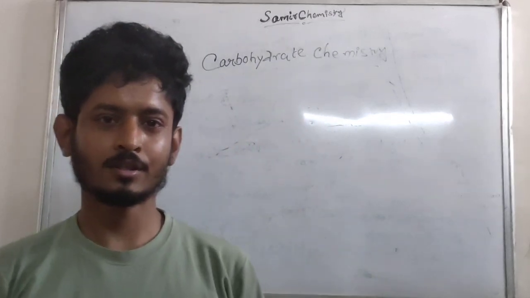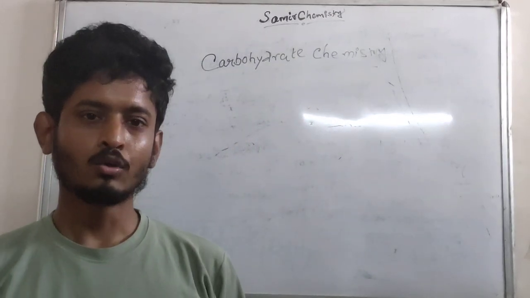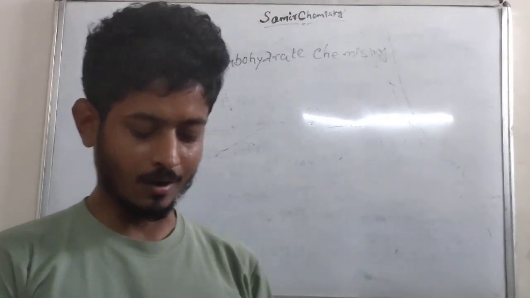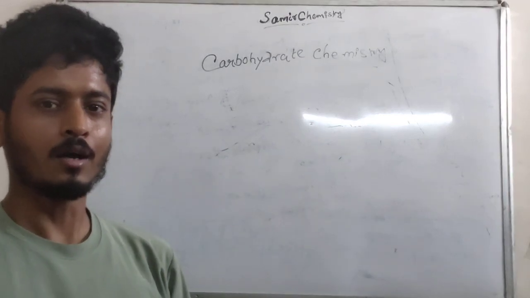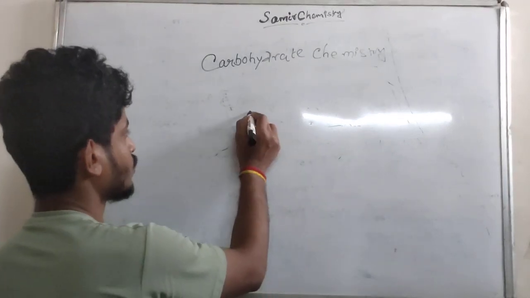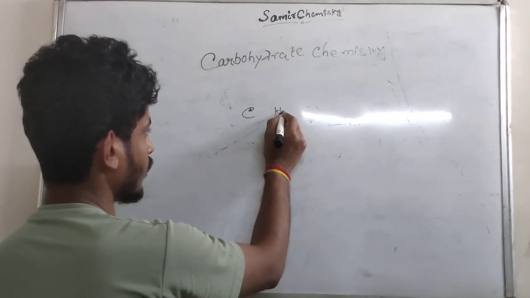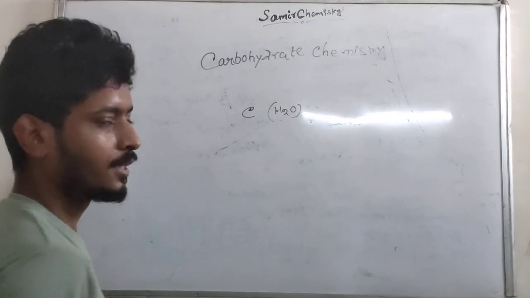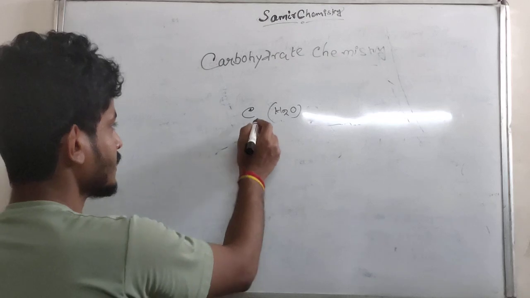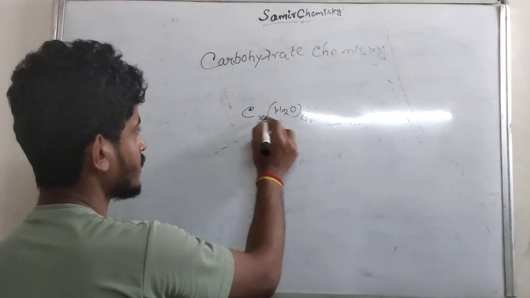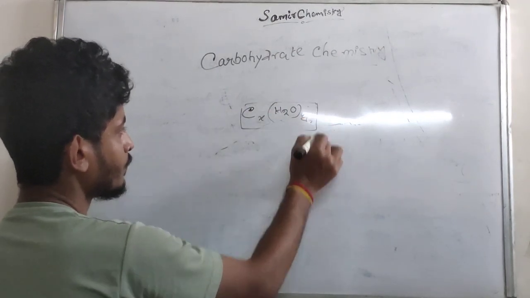So generally, what are carbohydrates? There are two terms in carbohydrates: carbo means carbon, and hydrate means water. So the general formula of the carbohydrates is Cx(H2O)y.